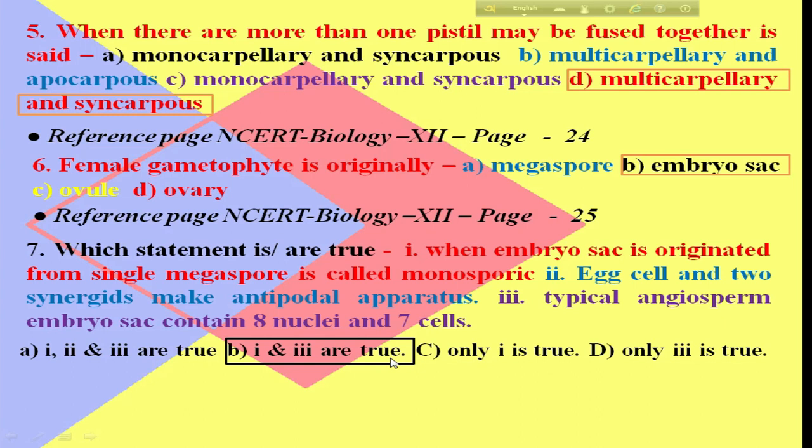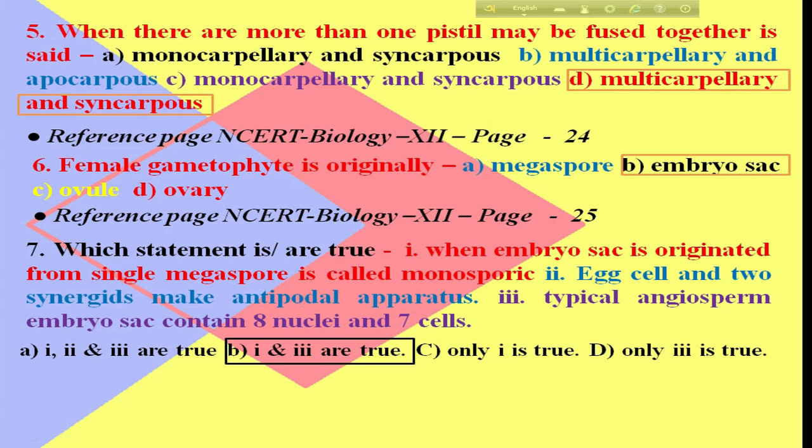So guys, what are the first and third statements? When an embryo sac originates from a single megaspore, it is called monosporic. It is the right statement. But the egg cell and two synergids do not make the antipodal apparatus. It will be the egg apparatus.